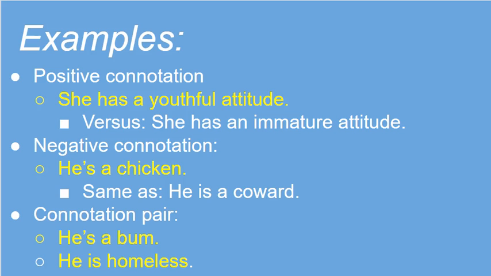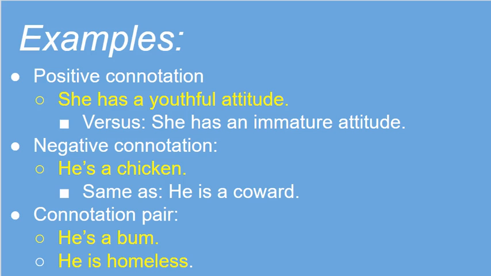Let's look at some examples. Here is a positive connotation example. If someone says she has a youthful attitude, doesn't that sound more positive to you? Versus if I said she has an immature attitude. Could she have the same attitude? Yes. But depending on how I put my words to her attitude is what you're going to connotate or understand that I'm saying about her.